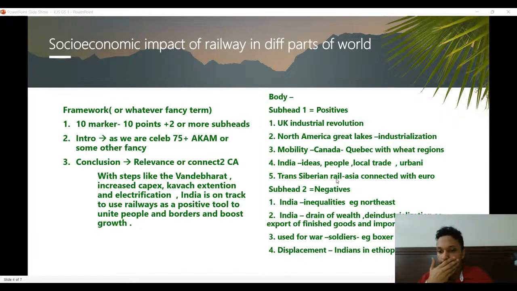How do we prepare notes, mains notes, from the starting of the preparation, or is it after prelims? Ideally, once you finish one reading of everything, once one reading about all the basic books and GS for mains is done, I think you should prepare notes, including structures, including possible introductions, conclusions, etc.